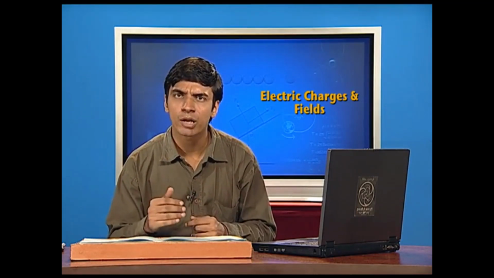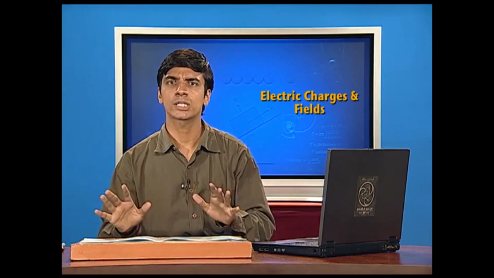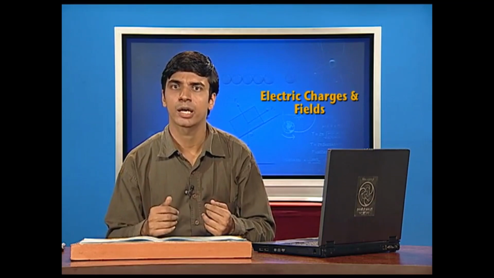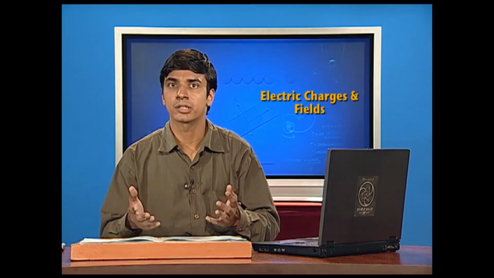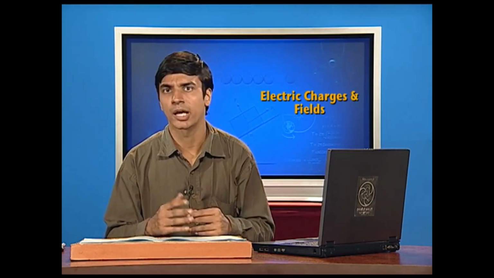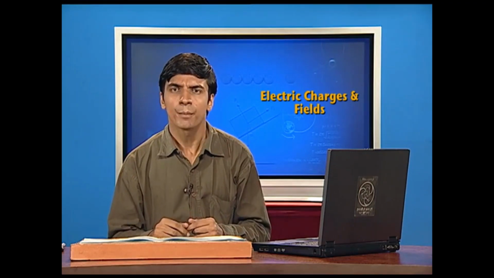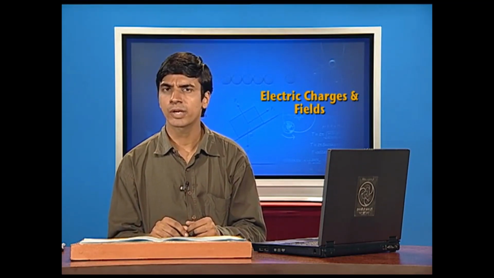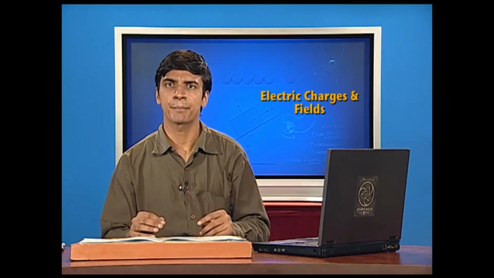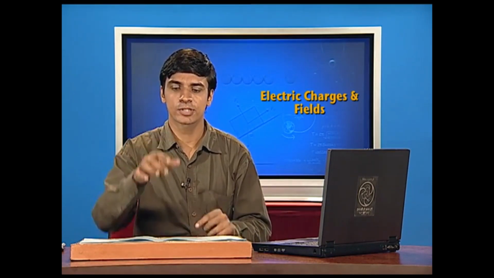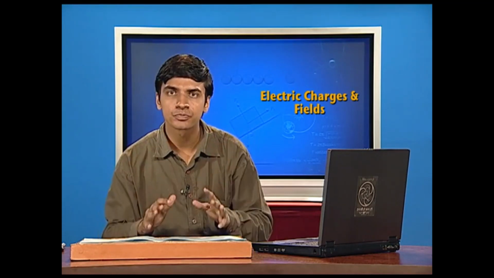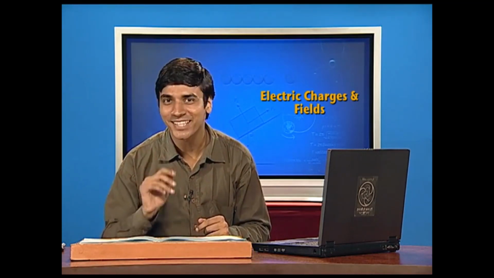Then we moved on and said okay, we have two charges separated by a certain distance, equal in magnitude, only differing in that there is a positive charge and a negative charge. But is this the case everywhere? Can you always find some discrete charges and pick them up like this, this is the positive charge, this is the negative charge, and form a dipole? Well, obviously this is not the case.